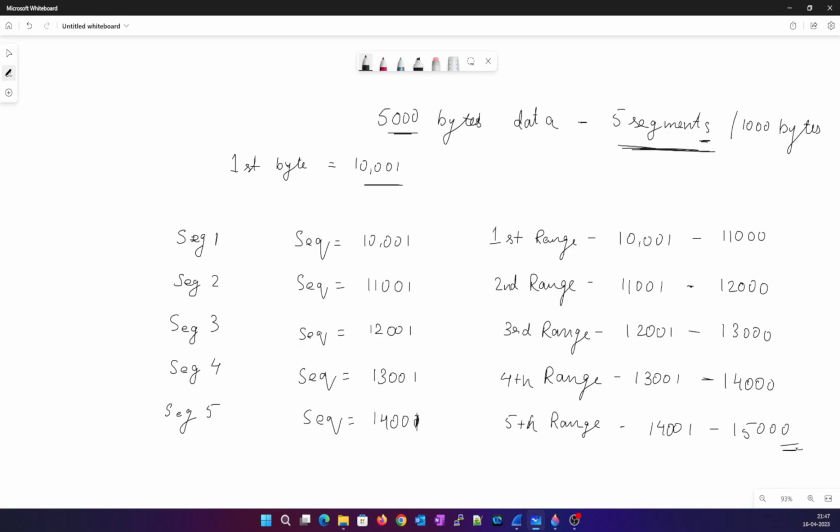I hope this is clear how a sequence number is given to each byte.